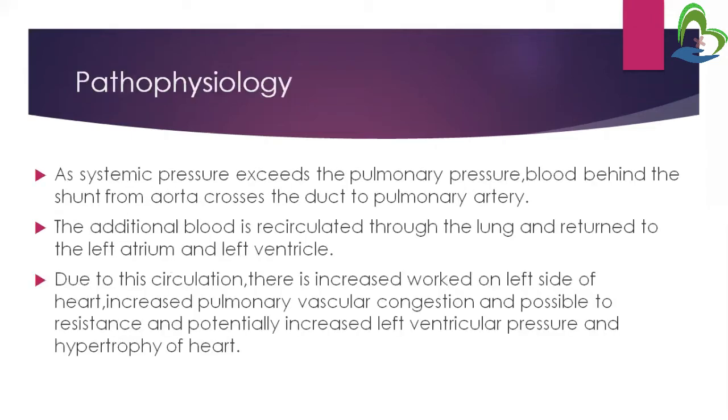Now pathophysiology. As systemic pressure exceeds the pulmonary pressure, blood shunts from aorta across the duct to pulmonary artery.